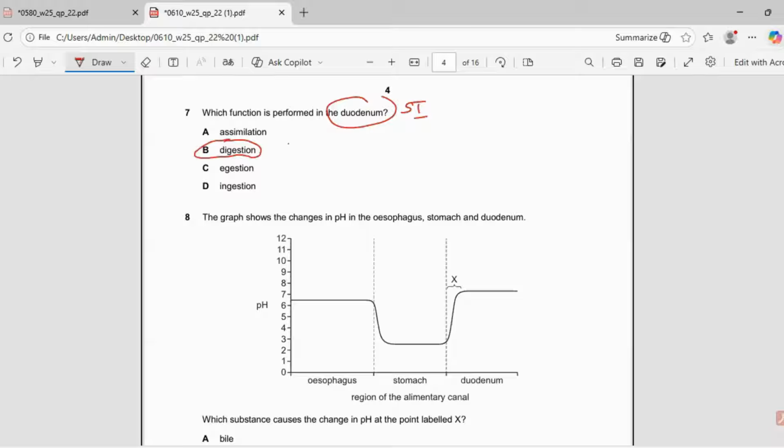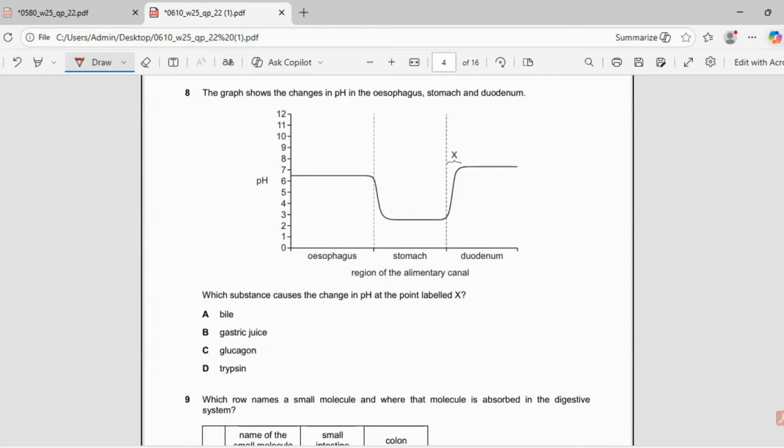So you get the bile juice, and you have the pancreatic juice, which completes the digestion. Bile emulsifies and digests fat, and pancreatic juice also contains a couple of enzymes that help in digestion. So this is bile juice and pancreatic juice that is received by the duodenum. So the best answer will be B, digestion.